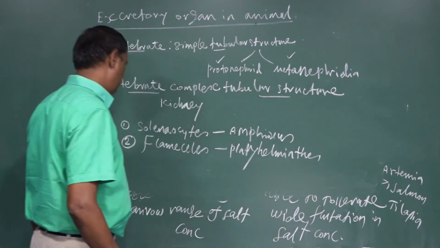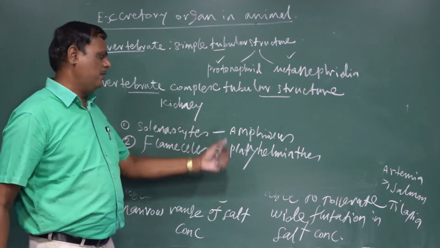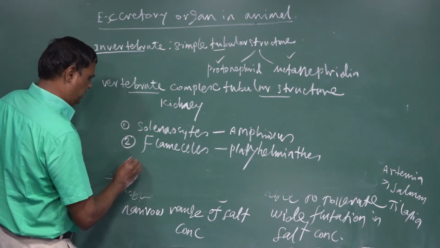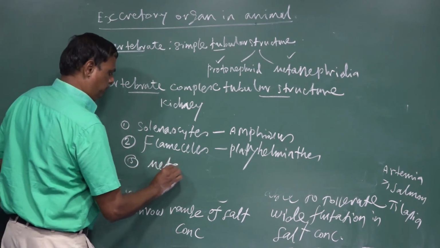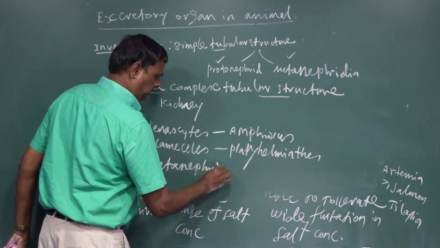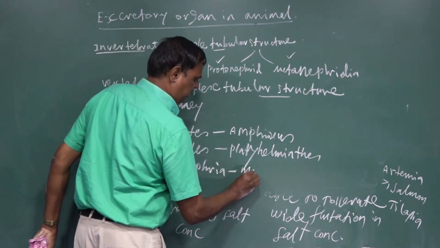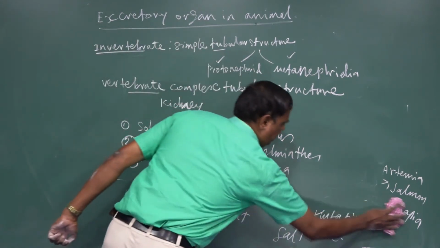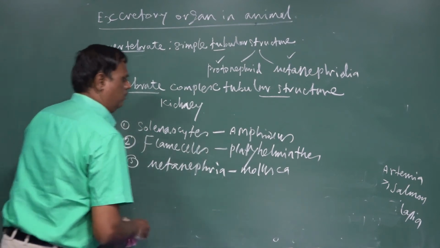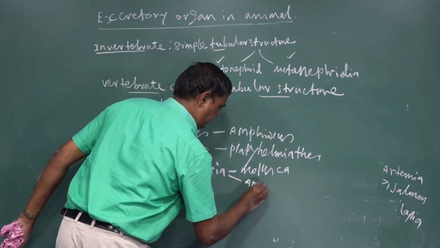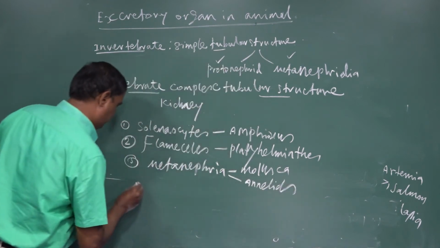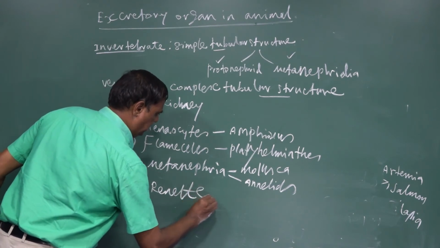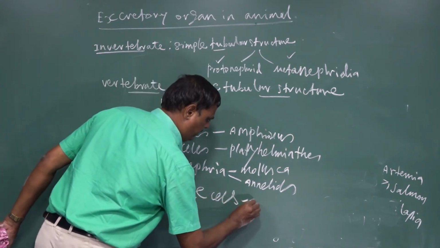Excretory organs in various animals: solenocyte for Amphioxus, flame cell for Platyhelminthes, metanephridia for mollusks and also annelids, and renette cells, the excretory organ of nematodes.